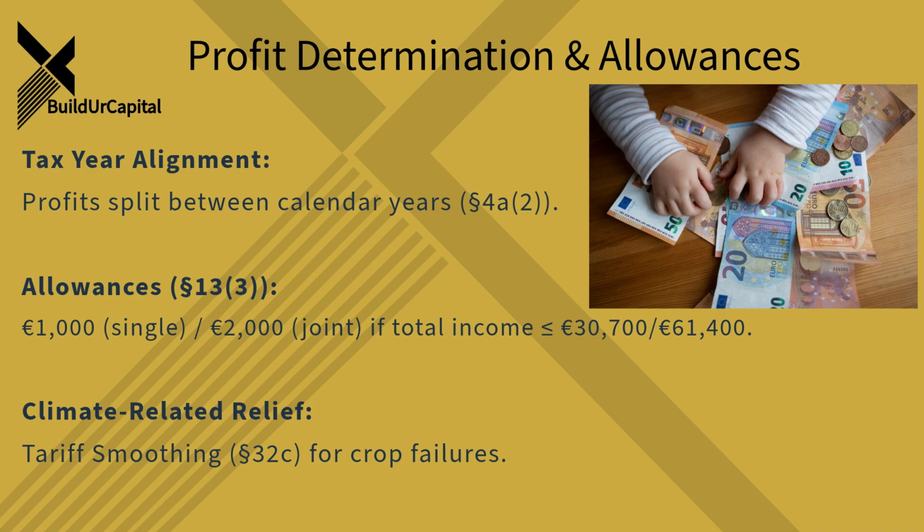Generally, yeah, the profit calculation is tied to their financial year. If that financial year ends within a certain calendar year, the profit is usually assigned to that calendar year. That's Section 4A. Okay. If their financial year doesn't line up neatly with the calendar year, it gets a bit more complicated. The profit's often split proportionally.